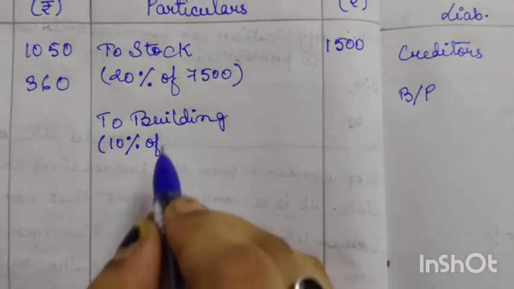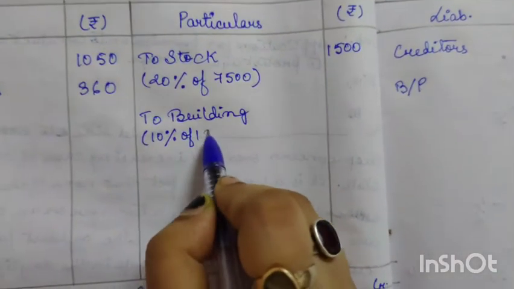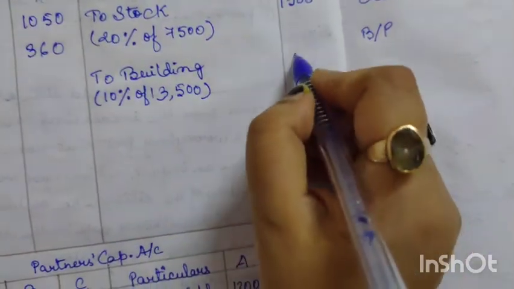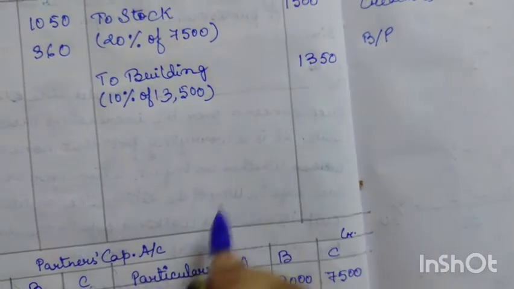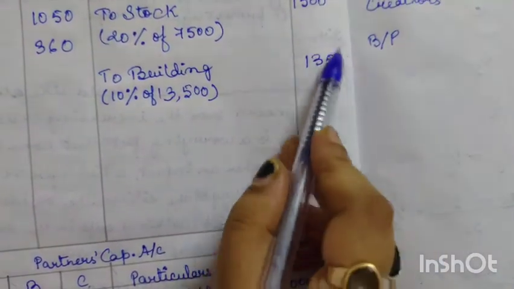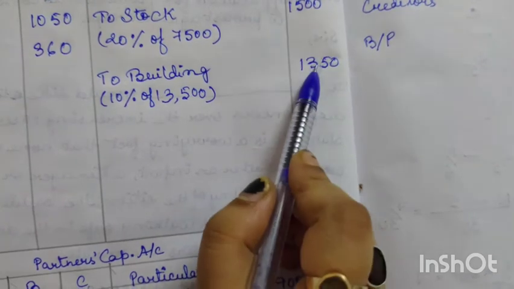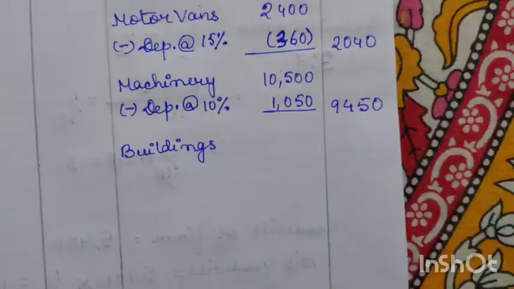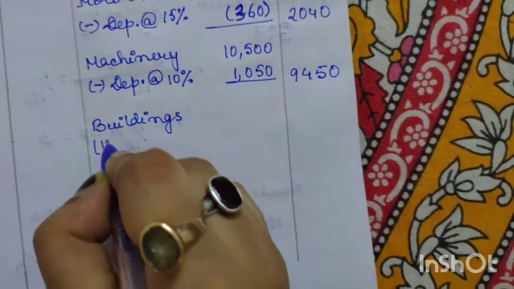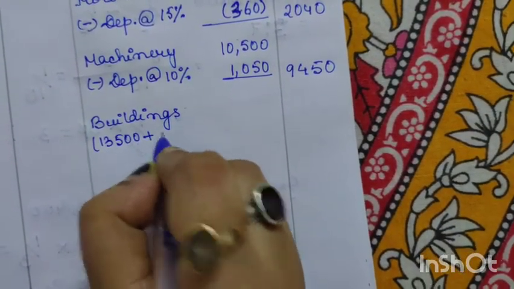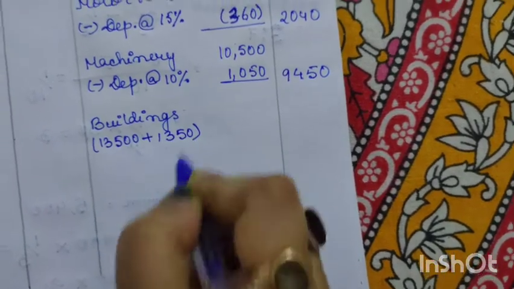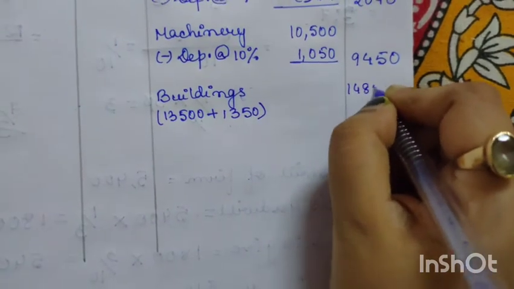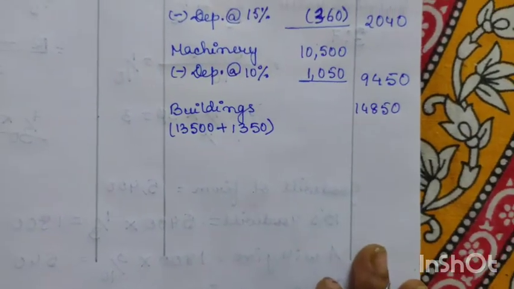So 10% of 13,500 will be 1,350. Okay. Now this increased value, the appreciation, should be added with the old value in the new balance sheet. So here we will write 13,500 plus 1,350 and the total will be 14,850. So again this adjustment is also done.